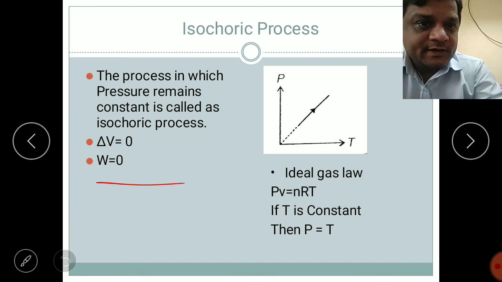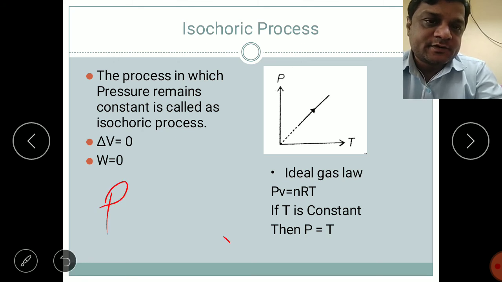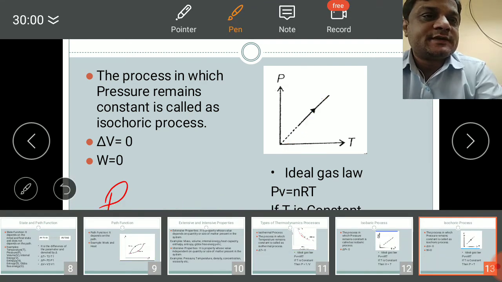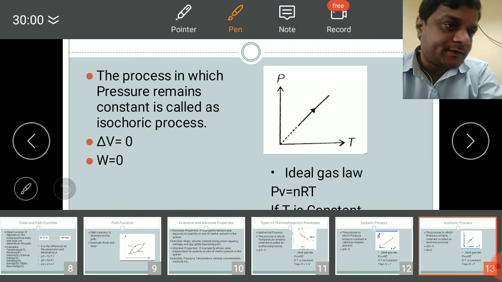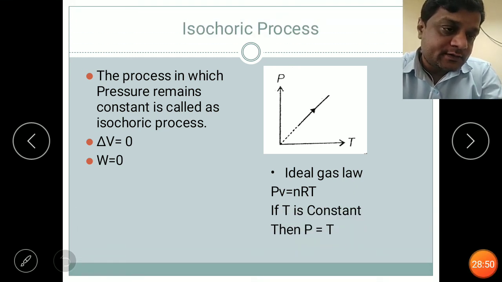In an isochoric process, no work is done. Also, in an isochoric process, P is directly proportional to the temperature. Whenever we increase the pressure, the temperature will also increase, and it gives a straight line. So these are the three major processes used in the study of thermodynamics.